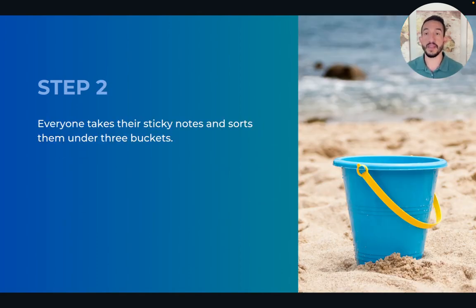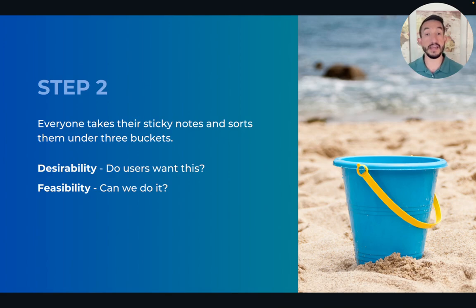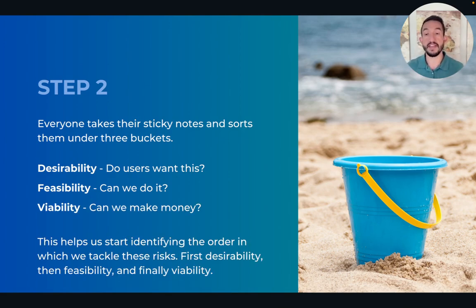Step number 2, everyone takes their risks, their sticky notes, and sorts them under 3 buckets. Desirability, do users want this? Feasibility, can we do it? Viability, can we make money? This helps us start identifying the order in which to tackle these risks. First, desirability, then feasibility, and finally, viability.